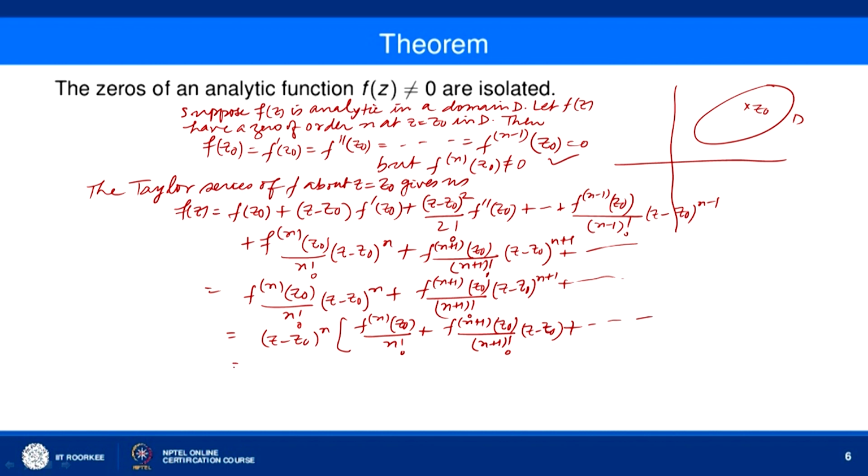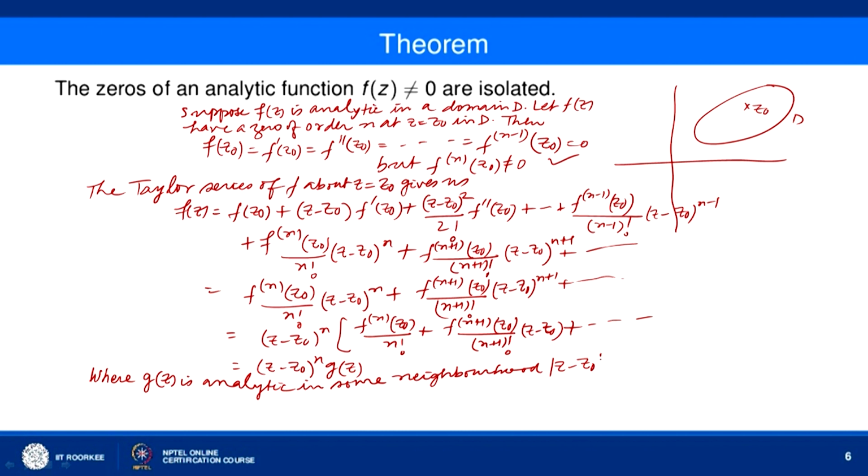Now, this I can write as (z minus z naught) to the power n into g(z), where g(z) is an analytic function, because it is given by this power series. g(z) is analytic in some neighborhood of z naught, in some neighborhood |z minus z naught| less than r.